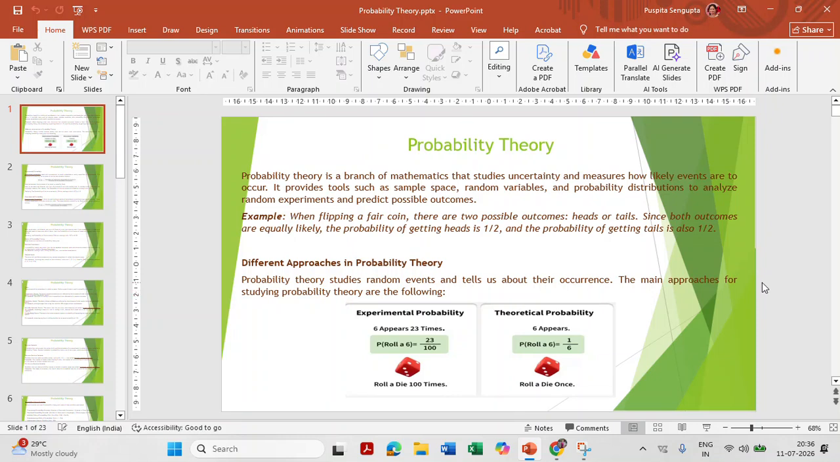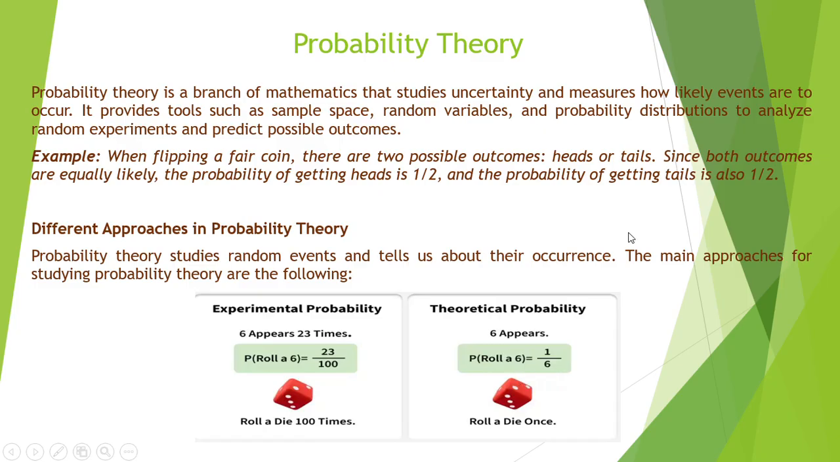Okay, so today I'll be talking on probability theory. Let us start with the probability theory today, with the definitions to start with. So, probability theory is a branch of mathematics that studies uncertainty and measures how likely events are to occur. Right? That is the pure definition of the probability theory.